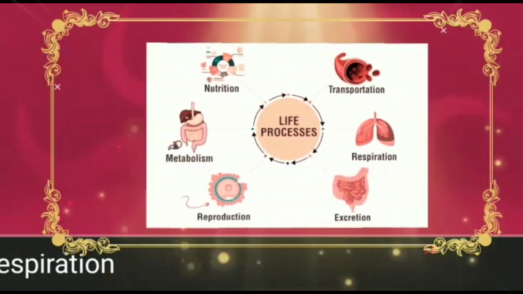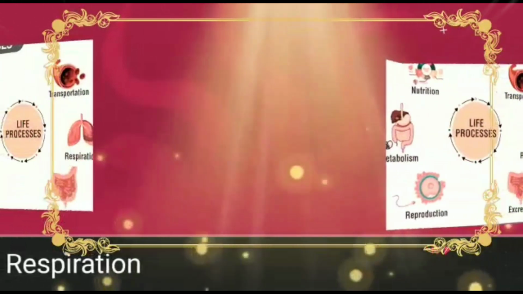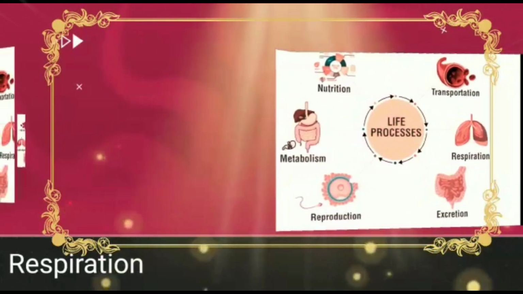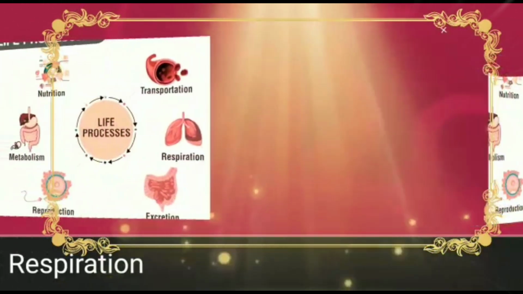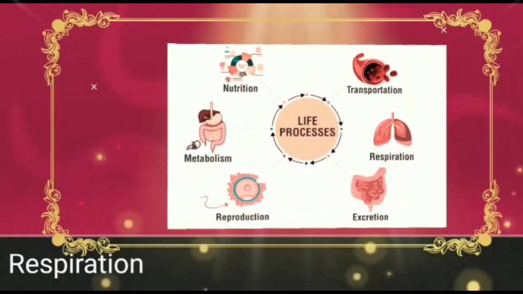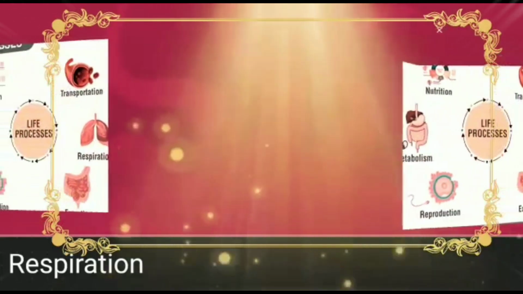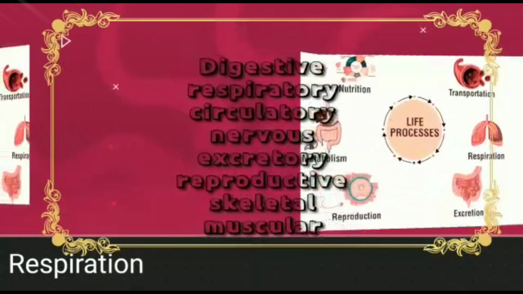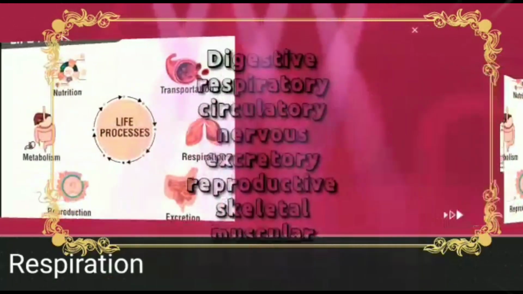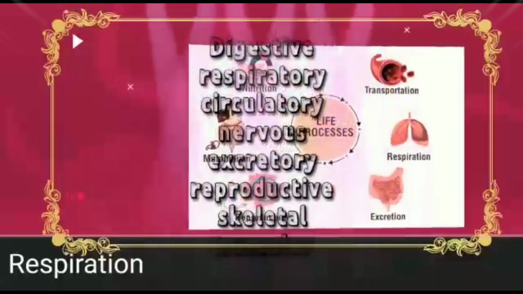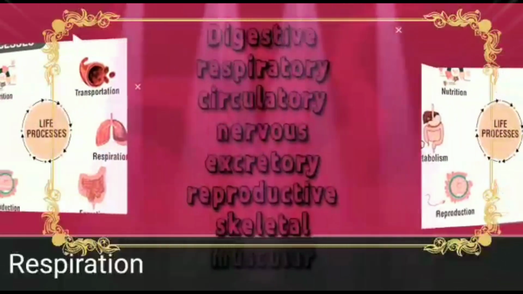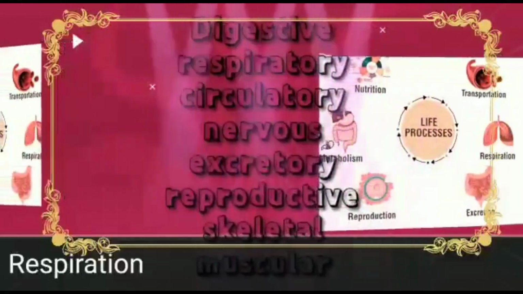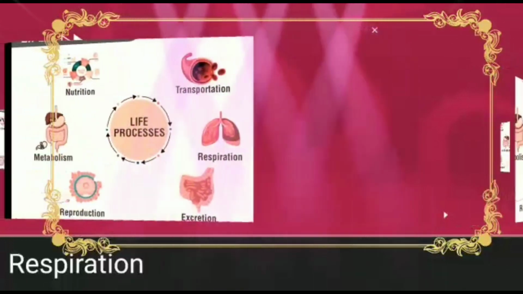Students, different organs in our body work in groups to smoothly carry out various life processes. These life processes take place in various steps. Specific organs carry out the specific steps. Groups of organs working together to perform a specific function is called an organ system. Various organ systems like digestive, respiratory, circulatory, nervous, excretory, reproductive, skeletal, muscular, etc. are functioning in our body. Can you recall, students, which different organs perform the function of breathing in the body of animals?